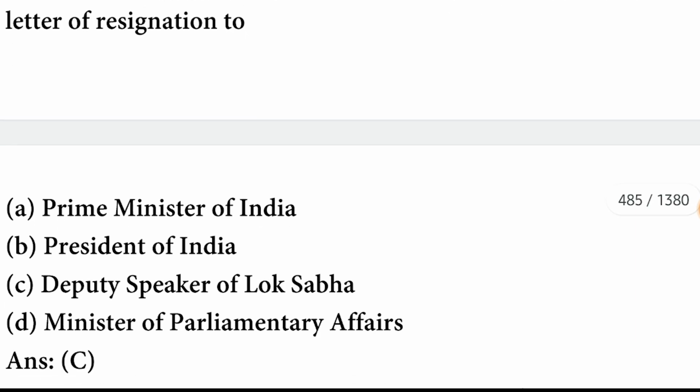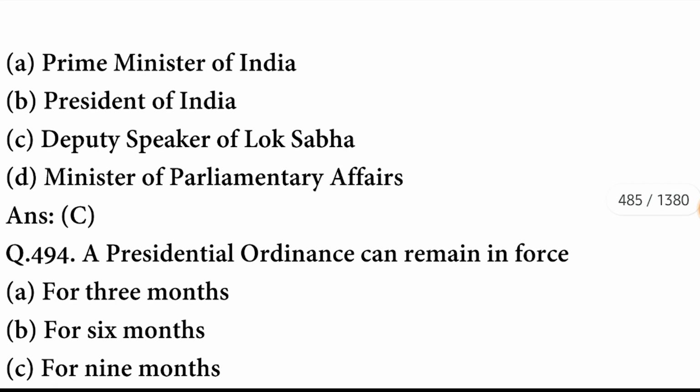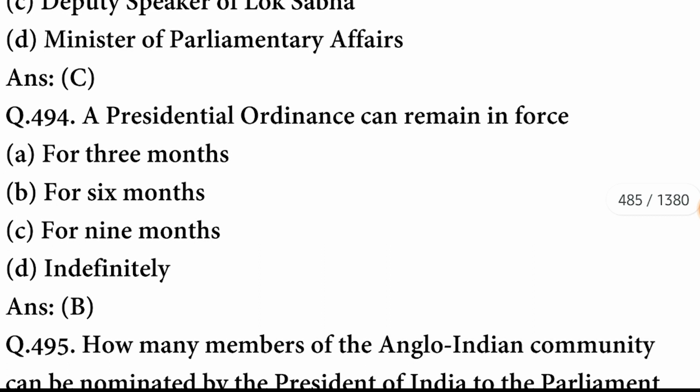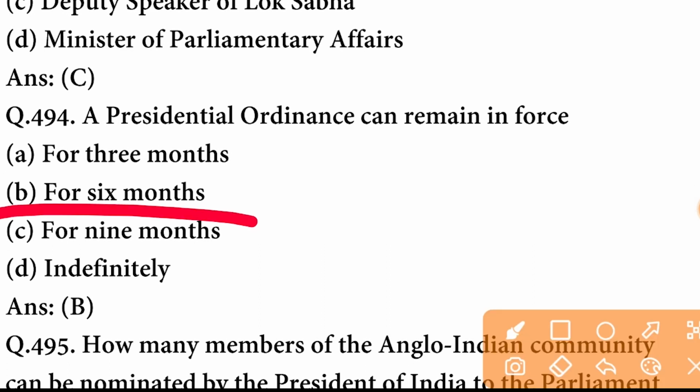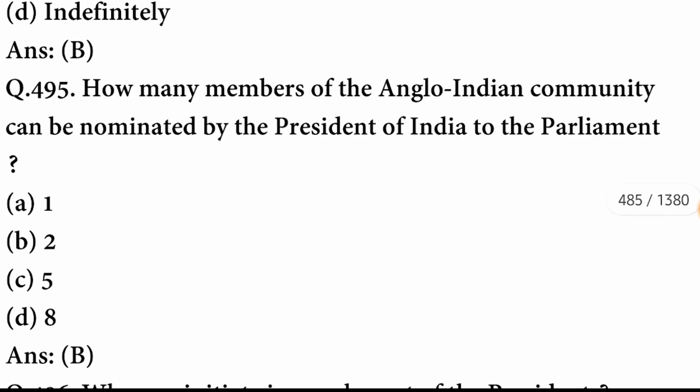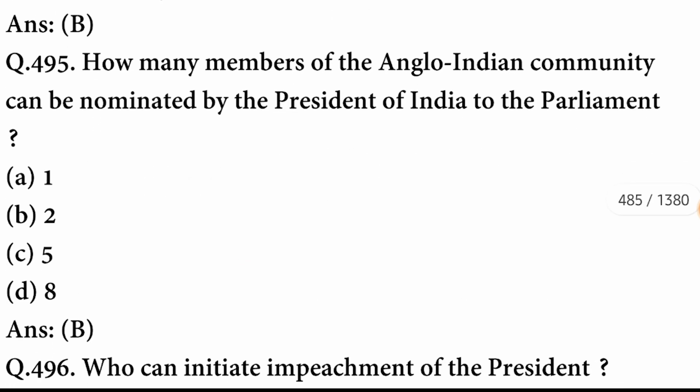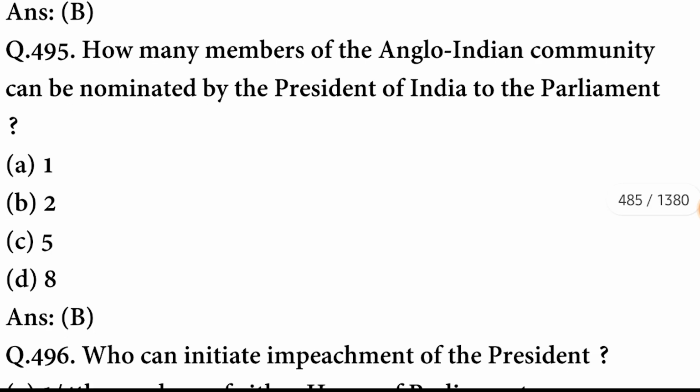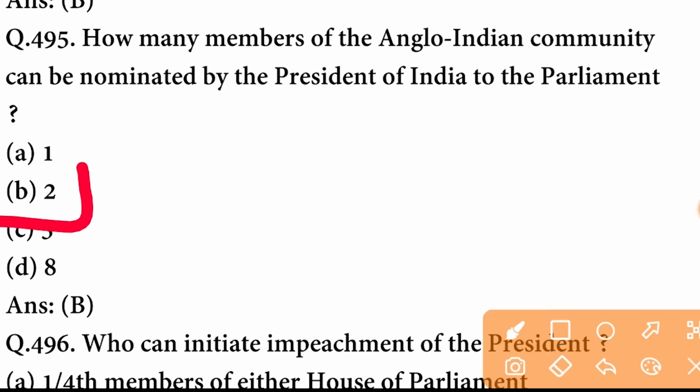of resignation to Deputy Speaker of Lok Sabha. C option is correct. A presidential ordinance can remain in force for 6 months. B option is correct. How many members of Anglo-Indian community can be nominated by the President of India to the Parliament? These are 2 members.